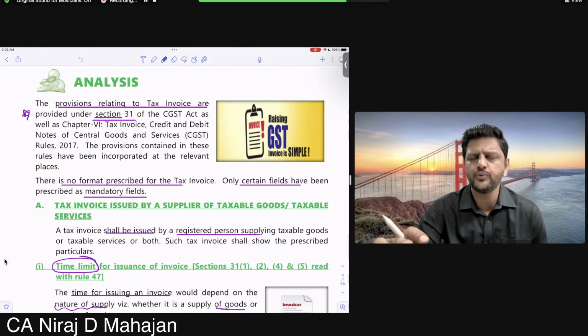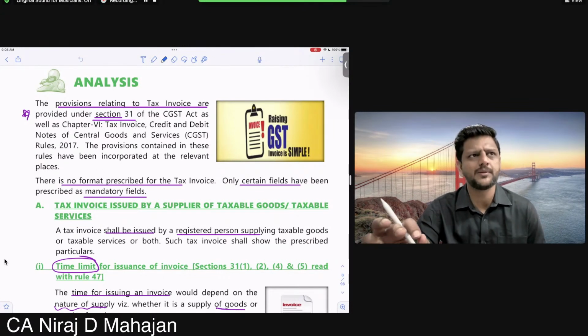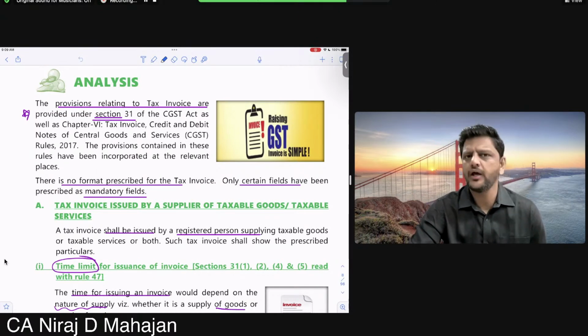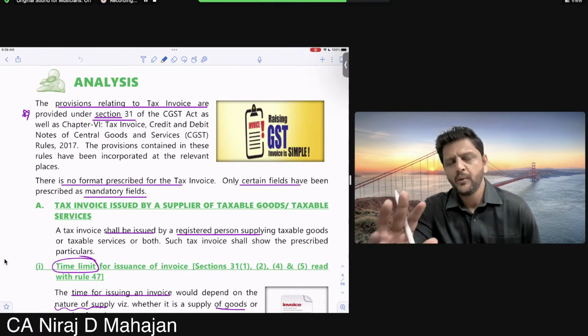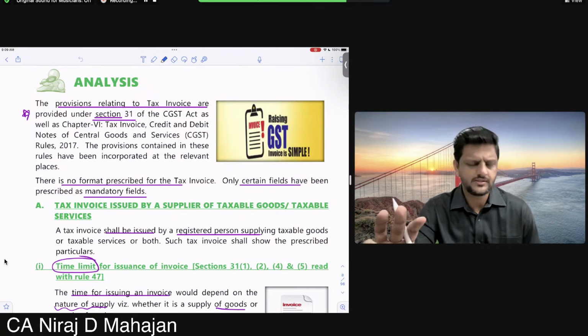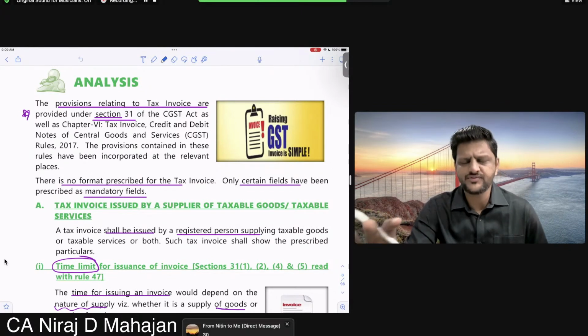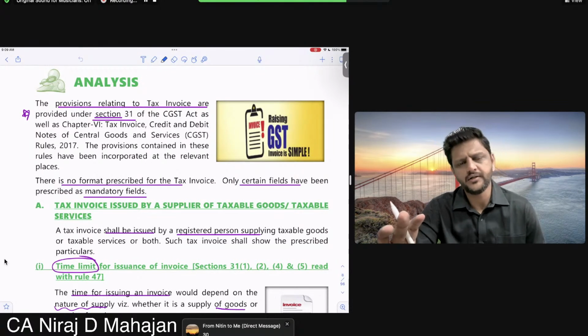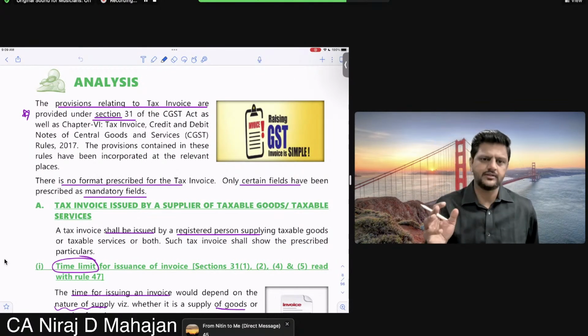When do you need to issue invoice if at all you are supplying service? Yes, tell me. Before allowed, yes. During allowed, also yes. After provision of service allowed, obviously yes. But within how many days? 30 days. For banking, insurance, NBFC, how many days? 45 days. Agreed till here? Okay, that also we had seen.